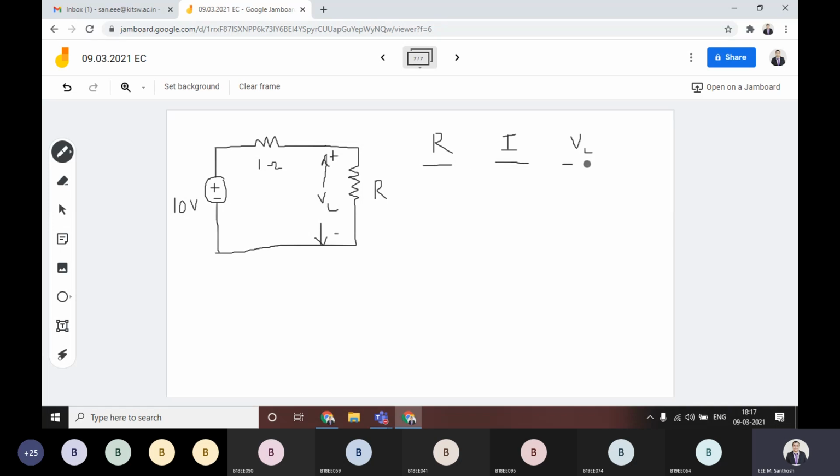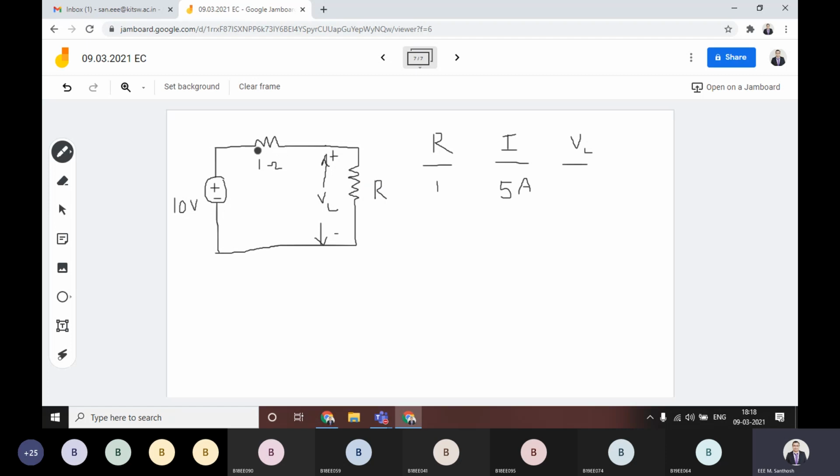First, R value is equal to 1 ohm. When R is equal to 1 ohm, what is the current in this case? Can anyone tell me? 1 ohm plus 1 ohm, how much is the equivalent resistance? 5 amperes. Obviously, this is 5 amperes. How she calculated is simple. The source is 1 ohm and R is also 1 ohm.